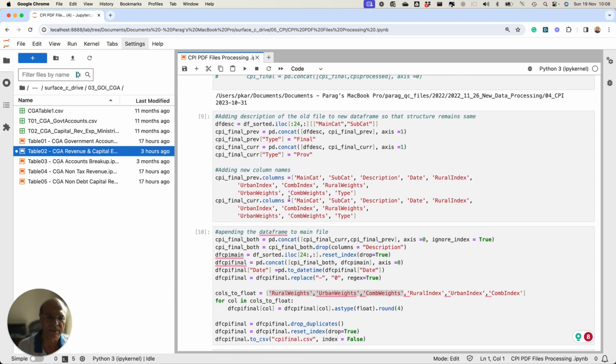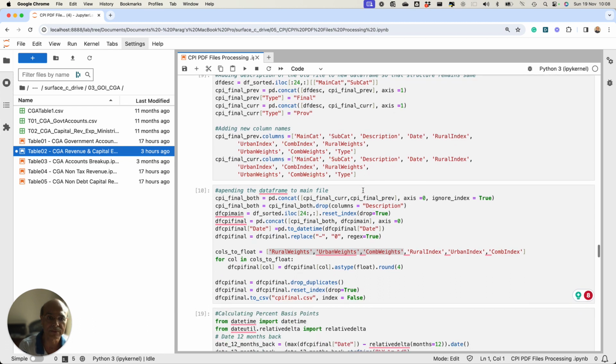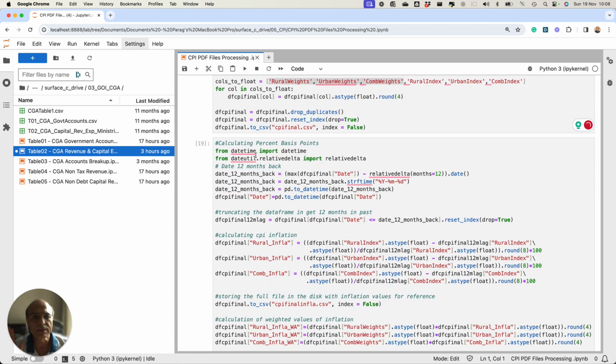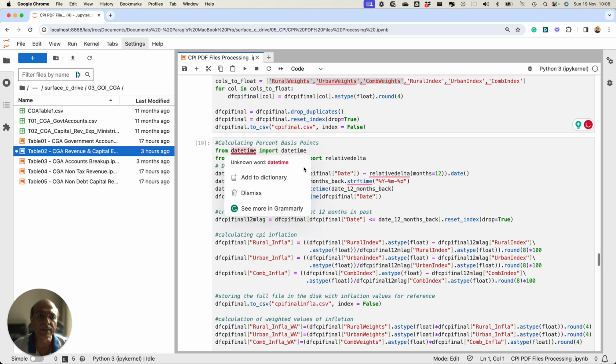Since I have to make the data frame look as if it is the same, we have to put new headers in that particular data frame. So this data frame for the CPI previous columns is named with the description which I have provided here. And then it is appending the data frame to the main file. So it's appending it. And then finally it is processing and calculating the percentage basis point. Now this is important.